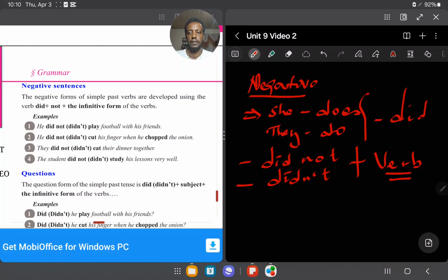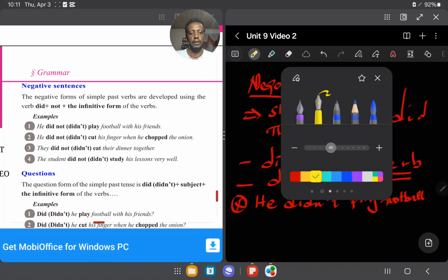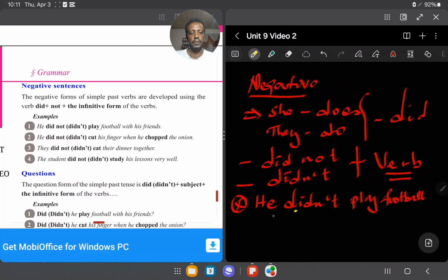He didn't play means did is the past. Look, did. Let me show you here. He didn't play football. Okay, so you can underline this one. Didn't play, did. This is a simple past tense, so don't forget the second coming main or actual verb should be in present form because did is the indicator.